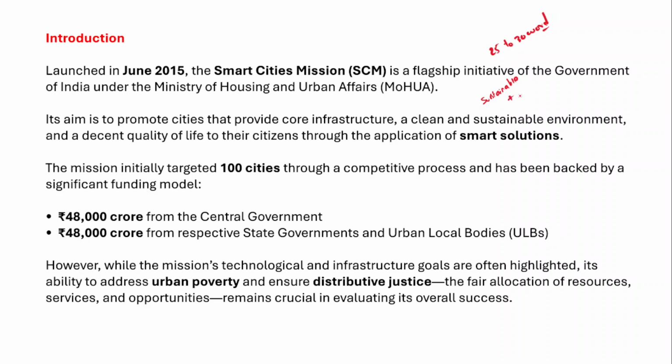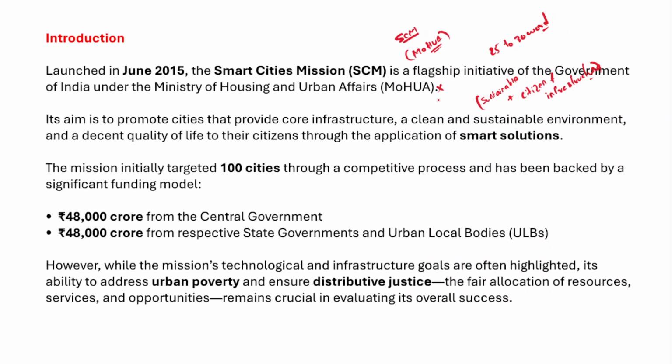plus citizen friendly infrastructure in the urban centers using smart technologies. So this is the objective of launching the smart cities mission. The smart cities mission is under the Ministry of Housing and Urban Affairs. In the answer, there's no need to mention this, right?